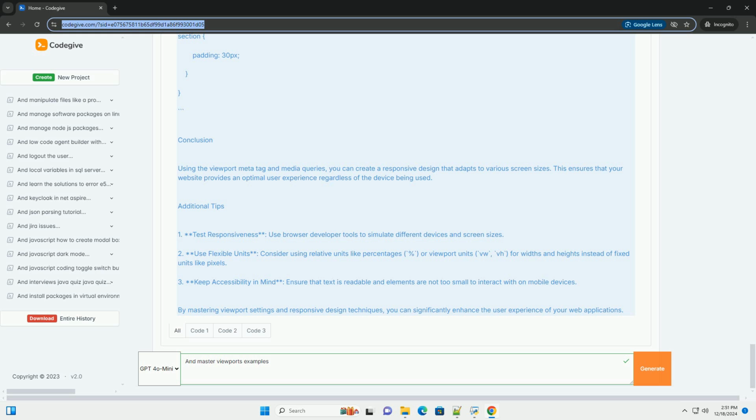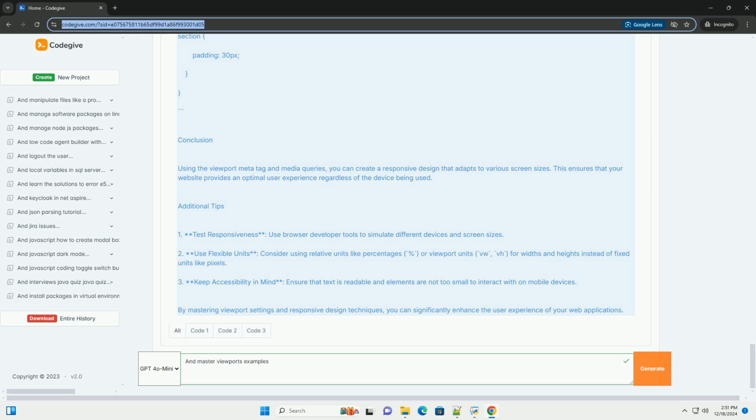Additional tips. 1. Test responsiveness. Use browser developer tools to simulate different devices and screen sizes. 2. Use flexible units. Consider using relative units like percentages, or viewport units, vw and vh, for widths and heights instead of fixed units like pixels. 3. Keep accessibility in mind. Ensure that text is readable and elements are not too small to interact with on mobile devices.